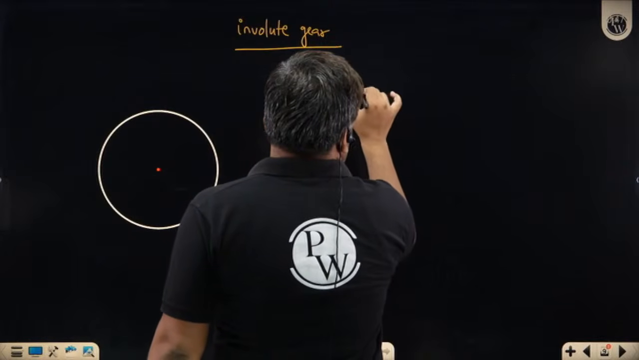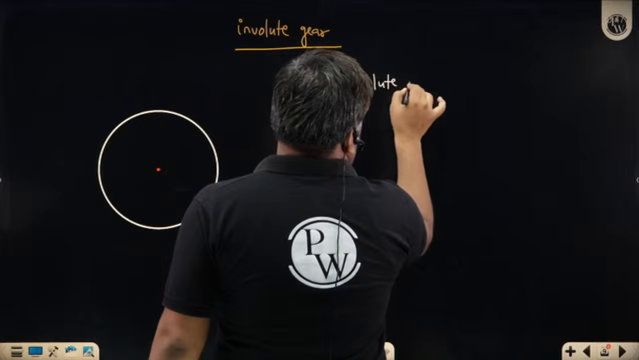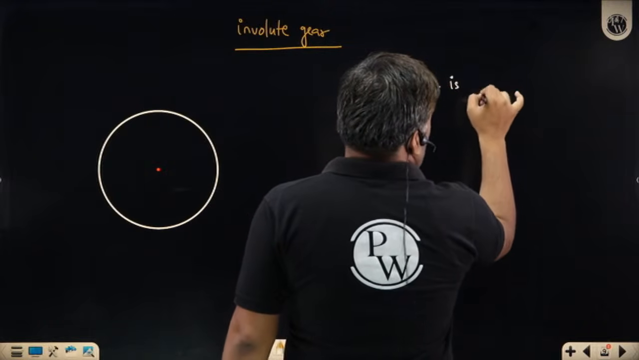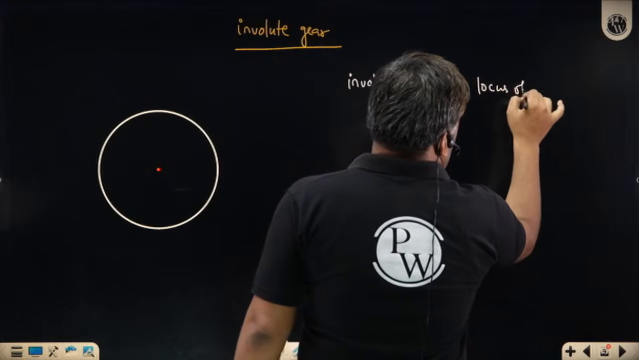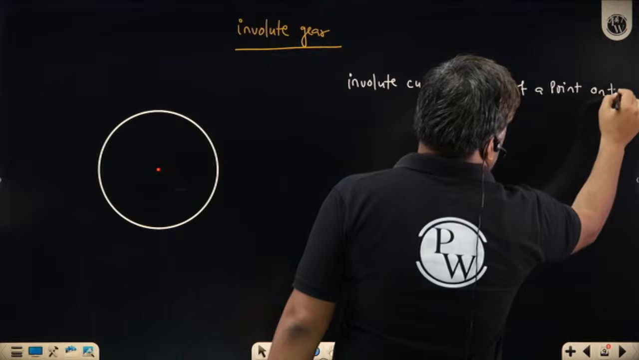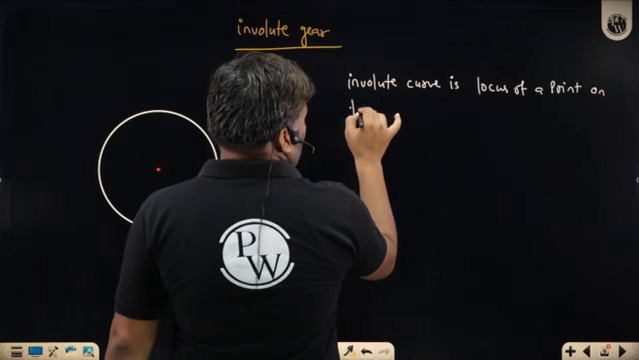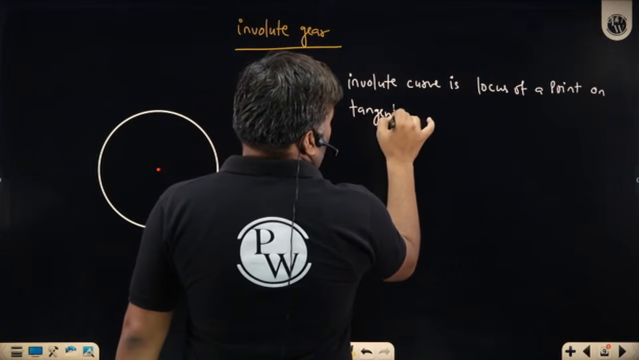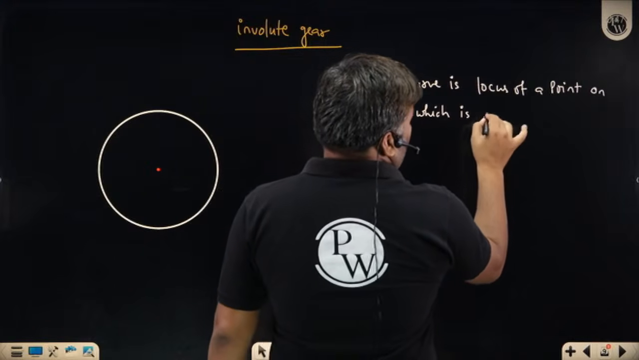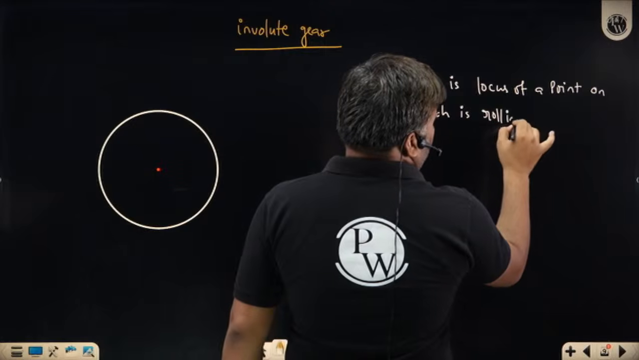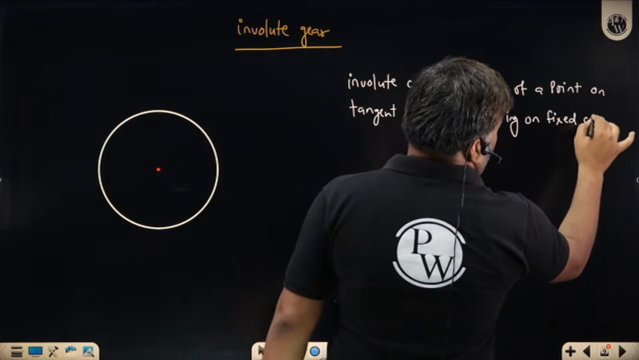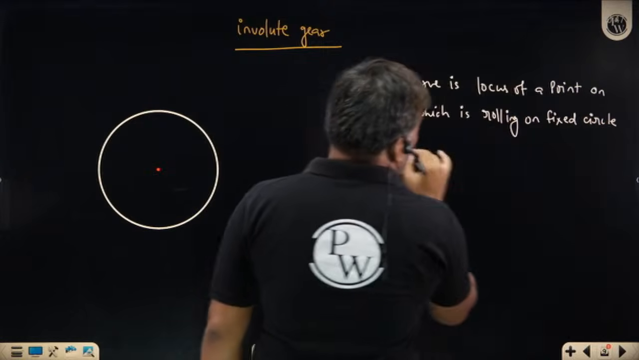Involute curve is the locus of a point on a tangent which is rolling on a fixed circle without slip.